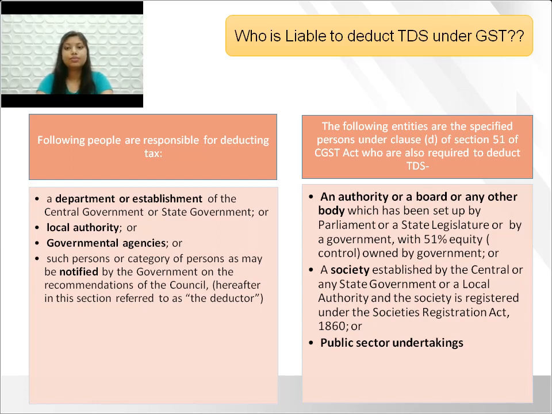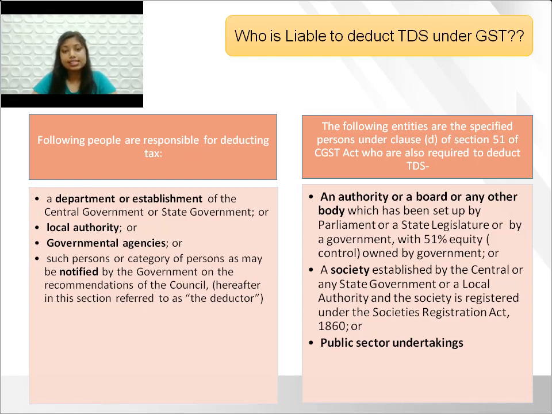Further, by exercising the power given under Clause D of Section 51 of the CGST Act, government notified three more entities who were also required to deduct TDS under GST. Number one, any authority or board or body which has been set up by Parliament or state legislature or by a government with 51% equity owned or controlled by the government.